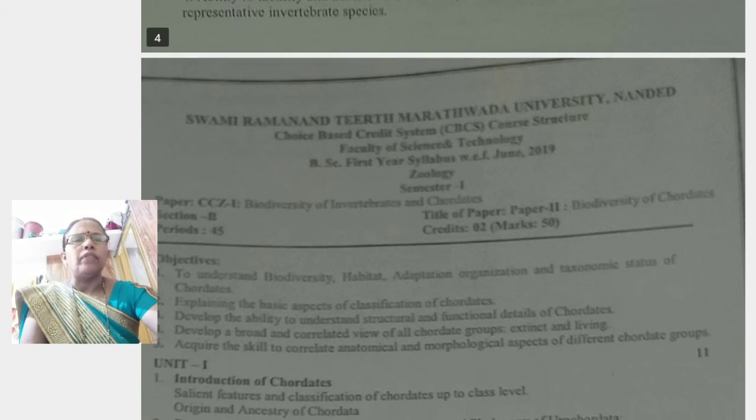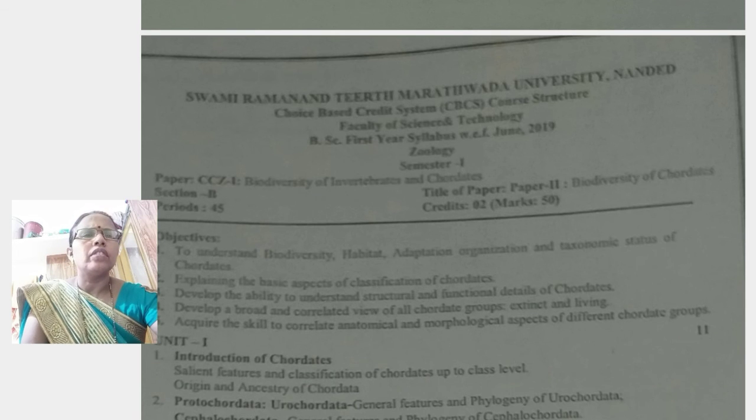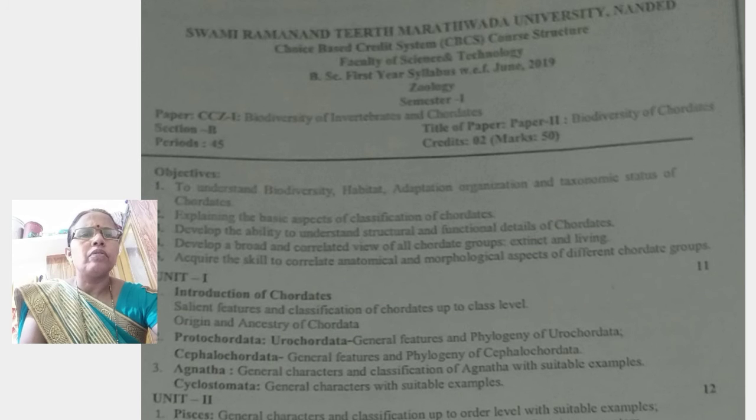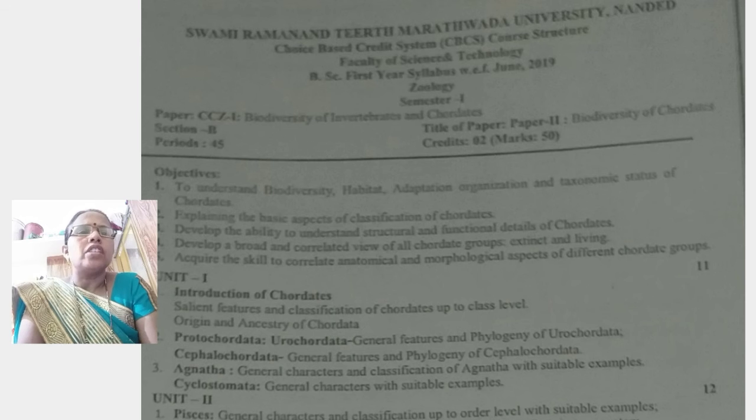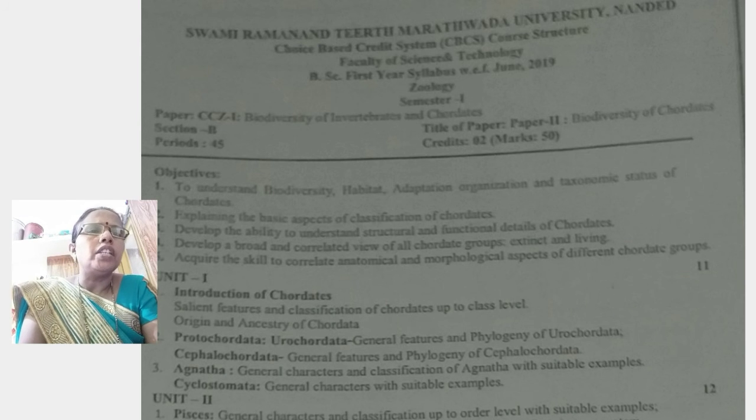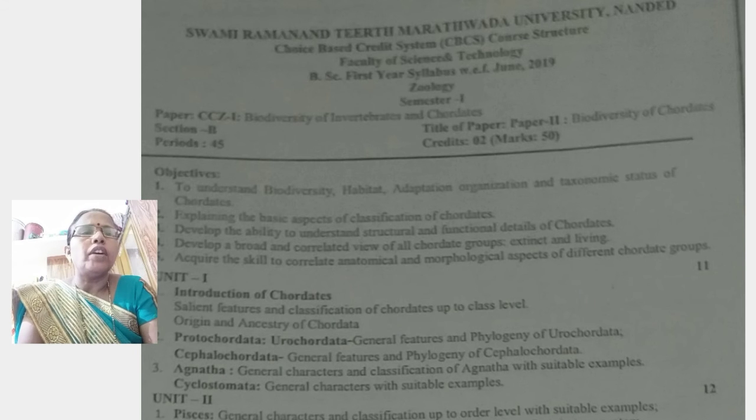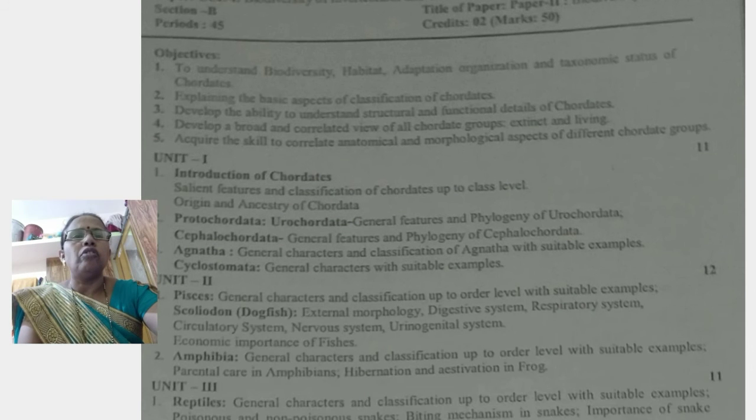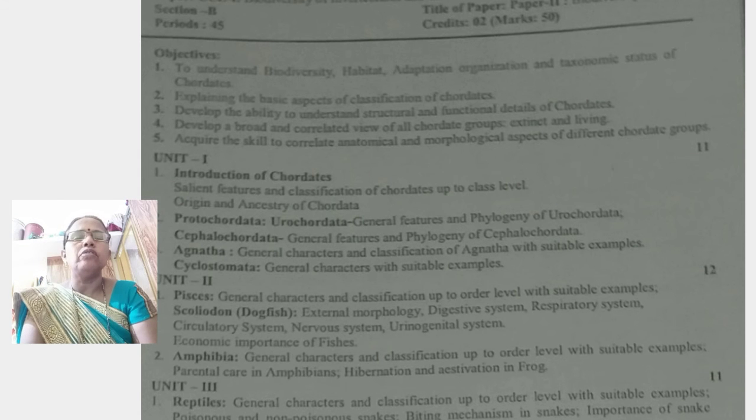Then the second paper, of the first semester, is Biodiversity of Chordates. Also in this paper there are 4 units. One by one, we study each unit in detail.